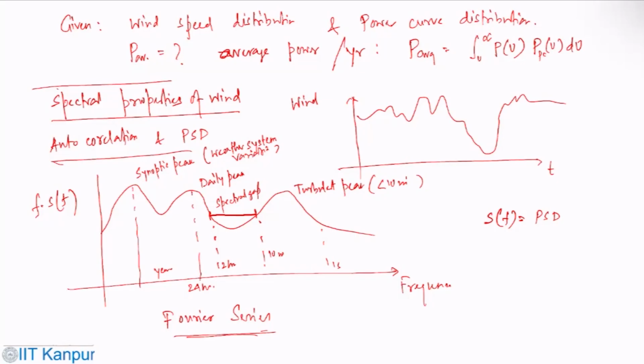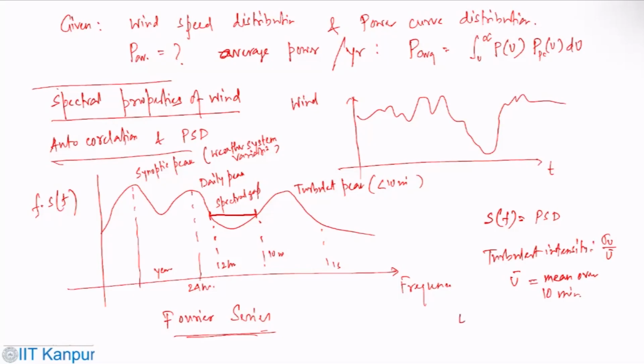What happens is that the turbulence happens at a very small time scale, or the sampling time scale could be 10 minutes or so. Turbulence intensity can be defined as sigma U by U bar, where U bar is the mean over 10 minutes, and sigma U is the standard deviation.